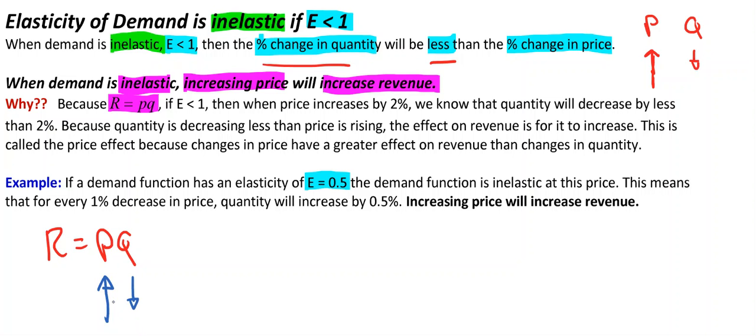So because price has the longer arrow, is going up more than quantity demanded is going down, then revenue will increase. And once again, just remember this little relationship and make this little diagram here, and you can remember the effects on revenue. So increasing price will increase revenue if you have an inelastic situation.